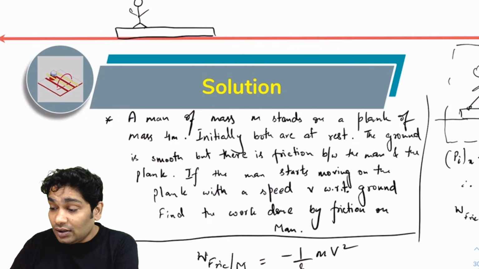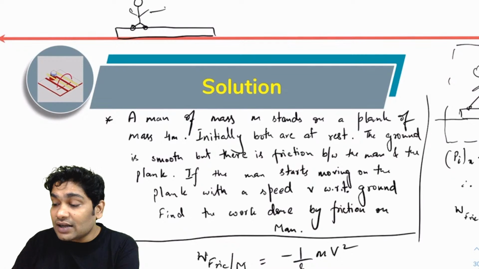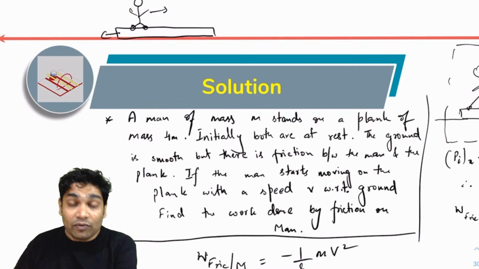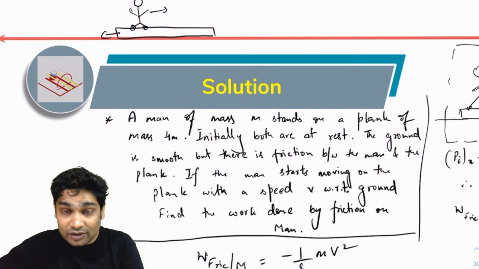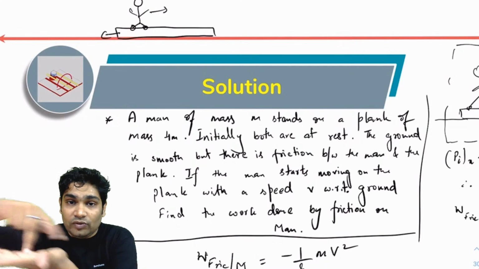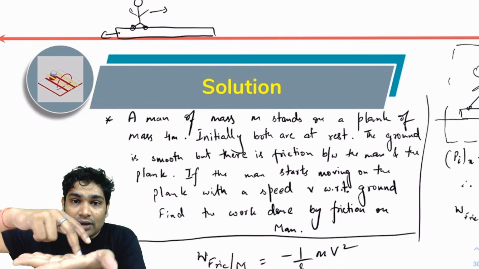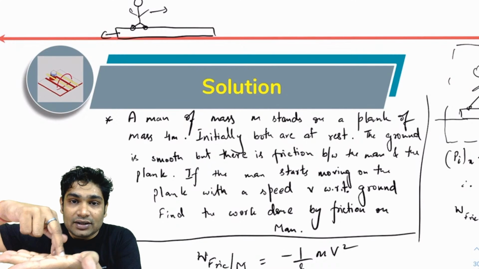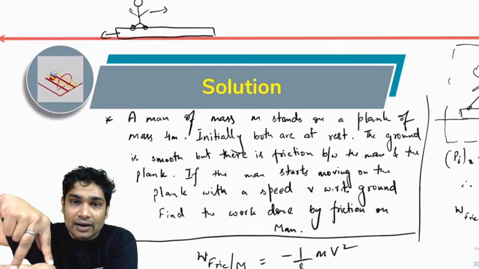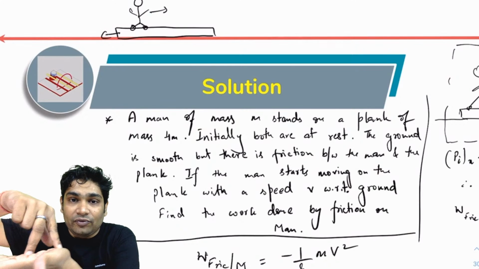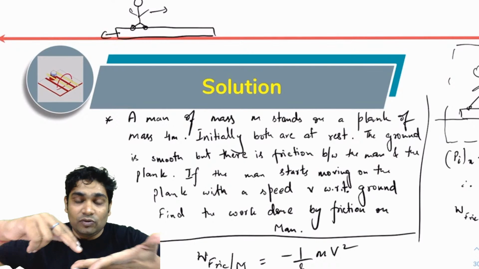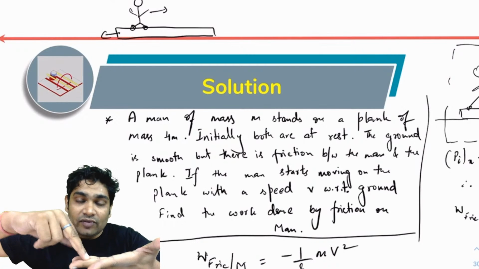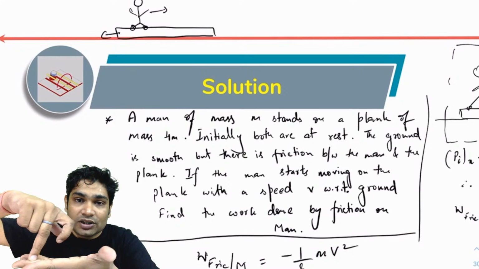Now in this case, even when these two are moving, this guy forward and this guy backward, what is happening is that imagine when he lifts his foot. Suppose this is also moving and this is also moving. So I am standing like this. Now I push this and it moves backward, and I press my next foot here and then I push this back further, and this is what is happening. So consider this motion, when I have lifted my foot from here and I have pushed this back.